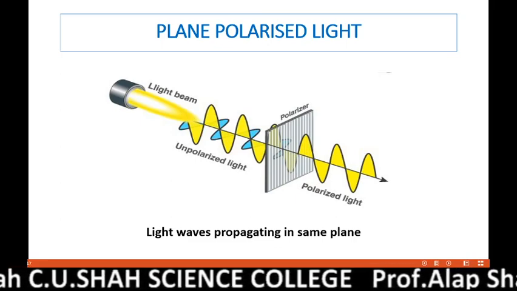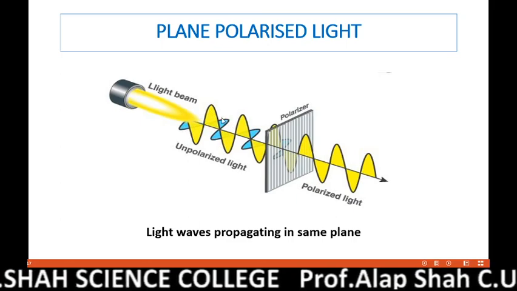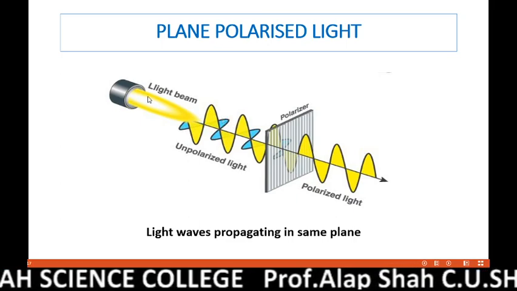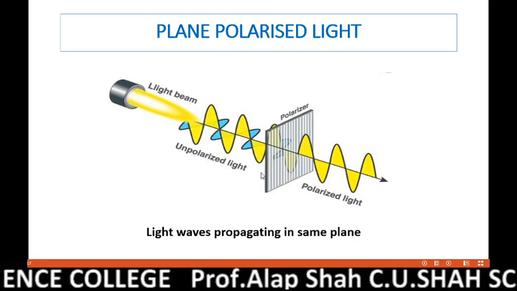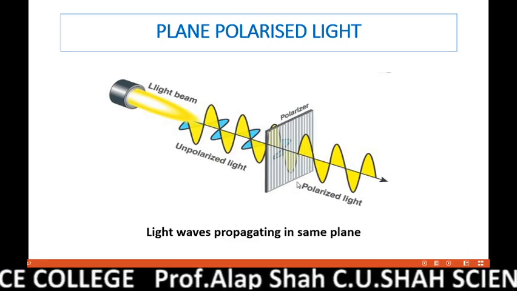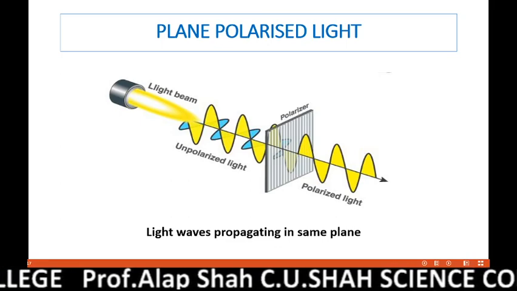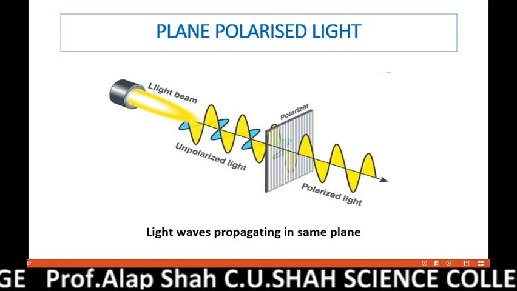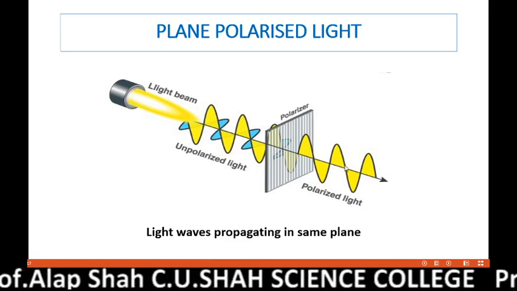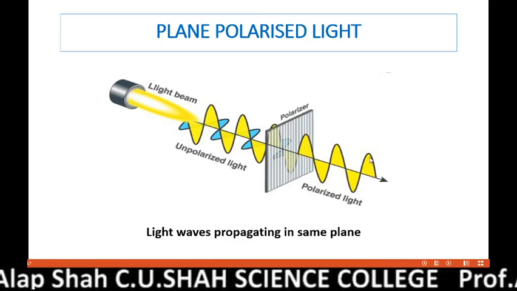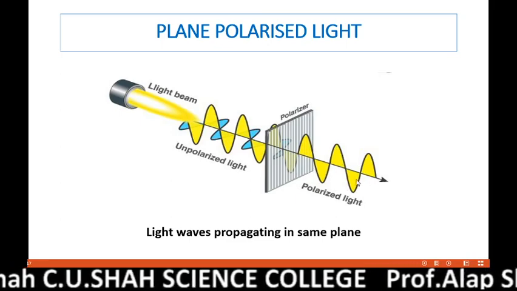As shown in this figure, you can see that these light waves are propagating, traveling into all the planes. This is called ordinary or unpolarized light. When such light is filtered or passed through a polarizer or some means like a grating or Nicol prism, then on the other side, as you can see in the figure, we are getting the light waves propagating in the same plane. Now they are planar. This light is called plane polarized light.